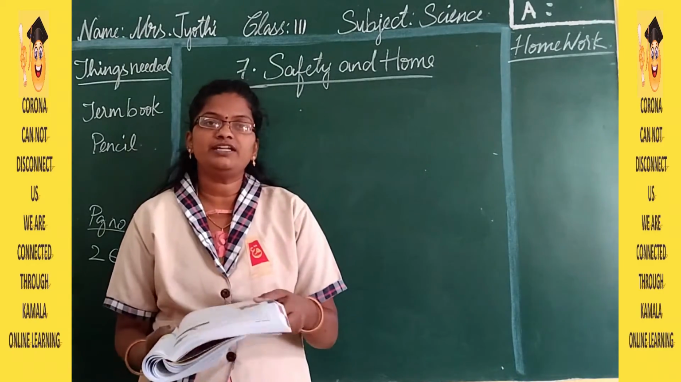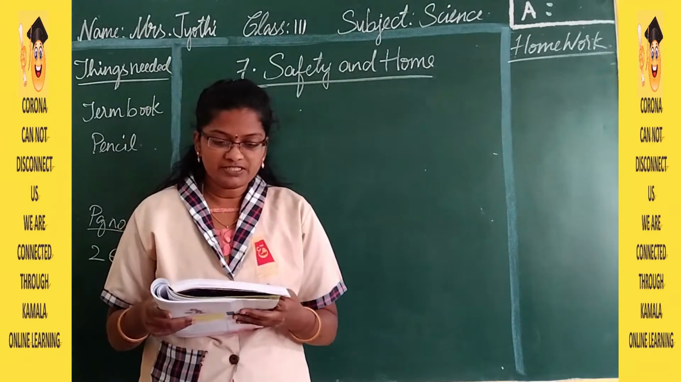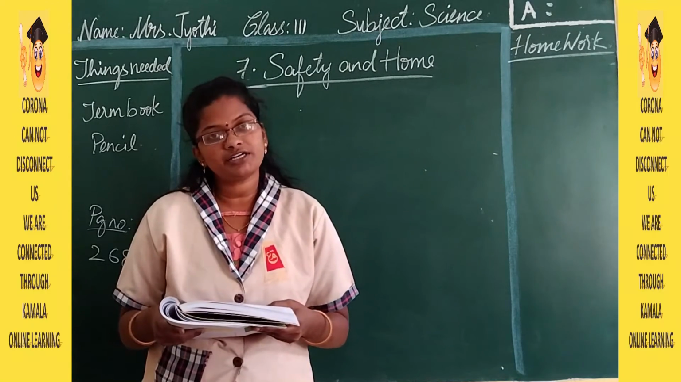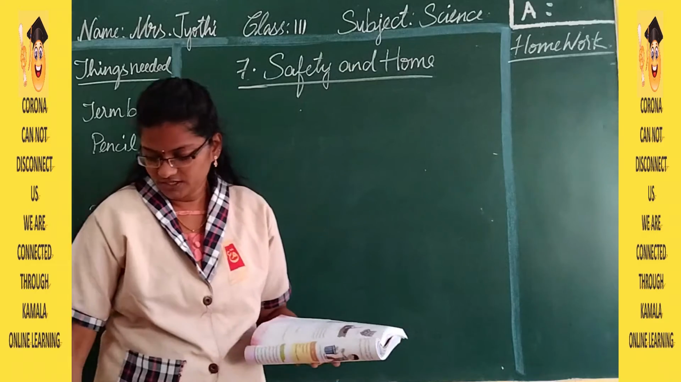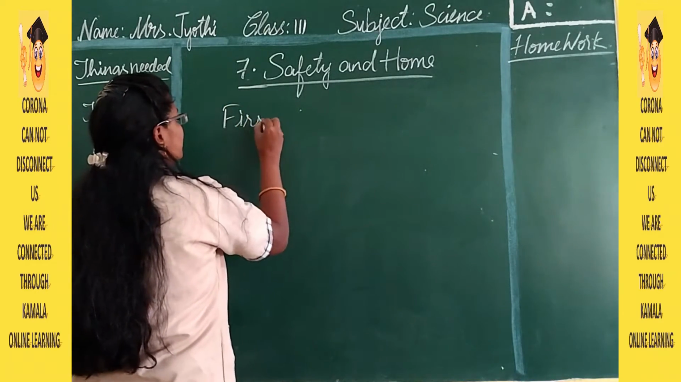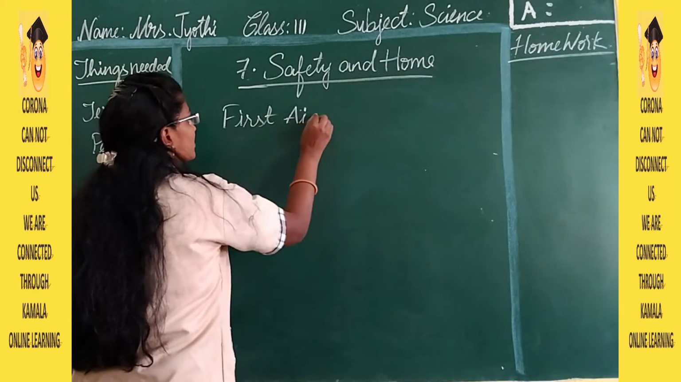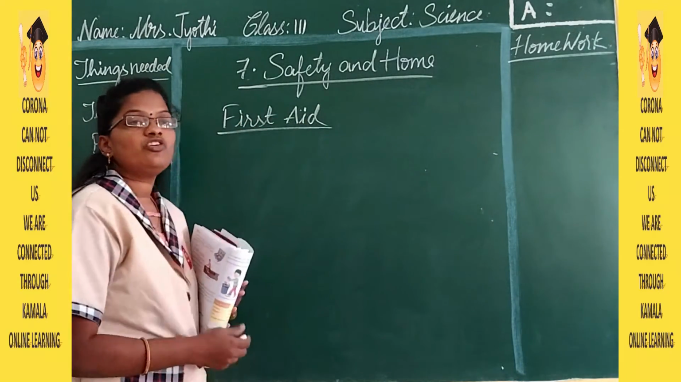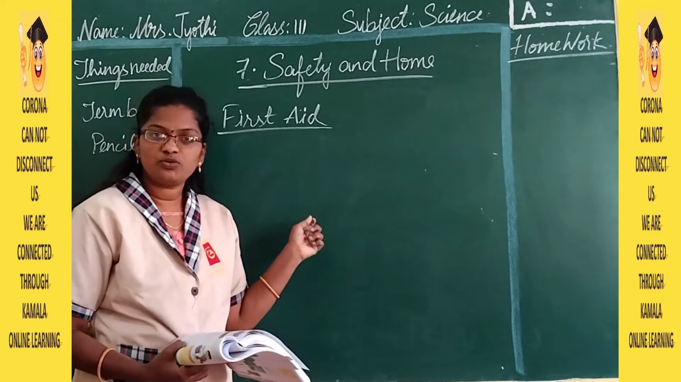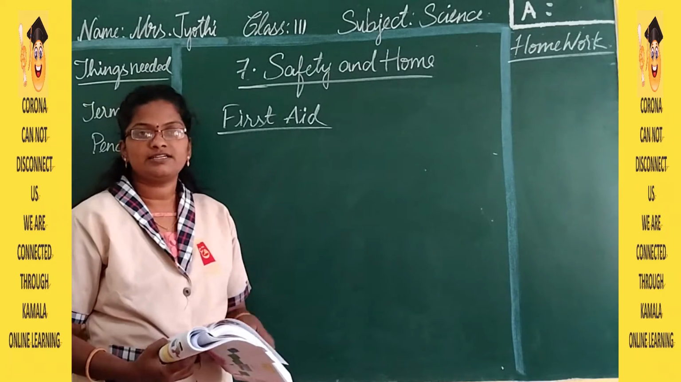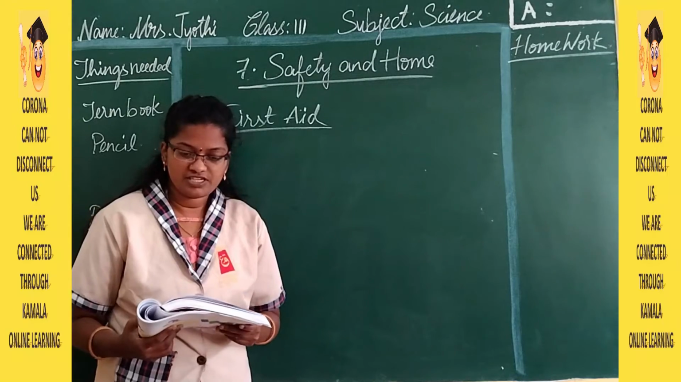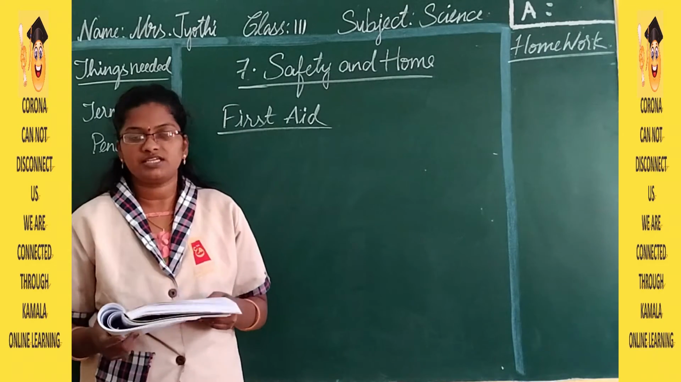So page number 268. If a person has met an accident, then we must give him or her first aid. So whenever a person meets with an accident, we have to give that person first aid. So what is first aid? Before the doctor comes, whatever help we can give to the person is called first aid. These are some steps we can do if a person gets injured.